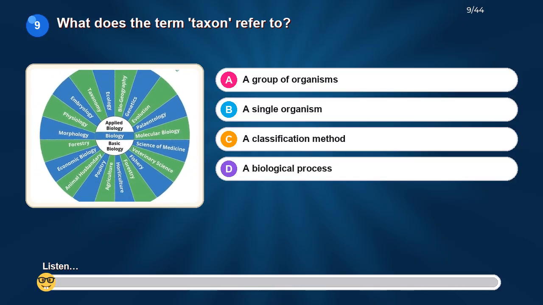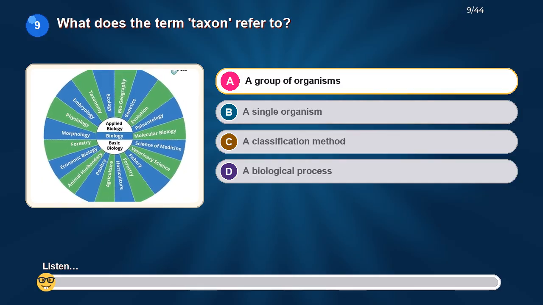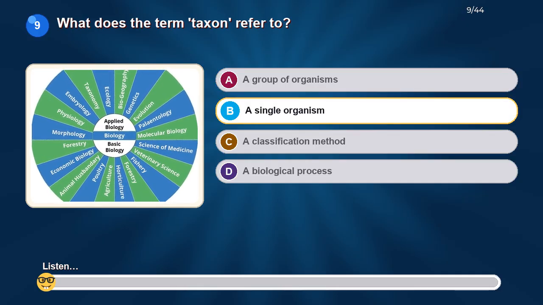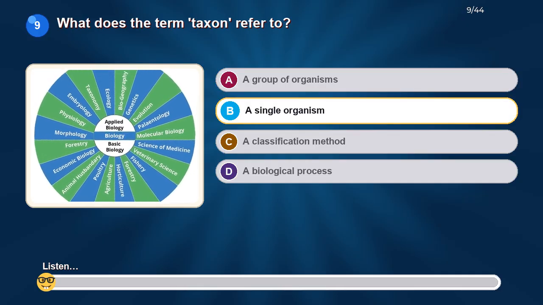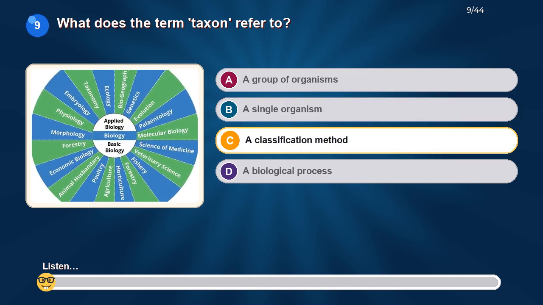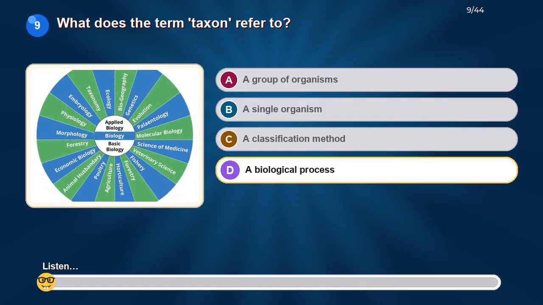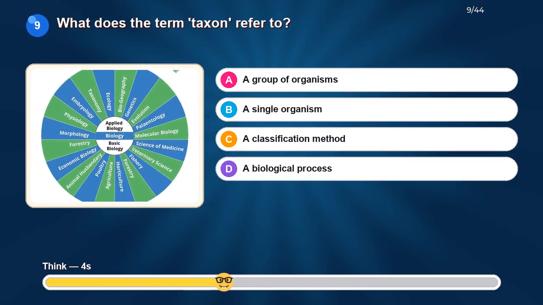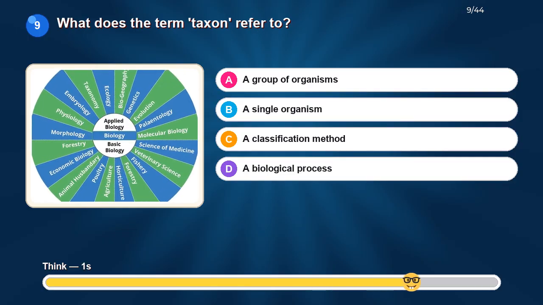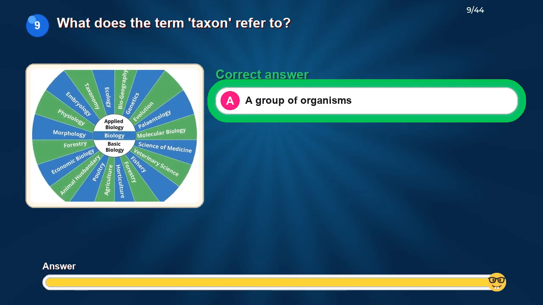What does the term taxon refer to? Option A. A group of organisms. Option B. A single organism. Option C. A classification method. Option D. A biological process. The correct answer is a group of organisms.